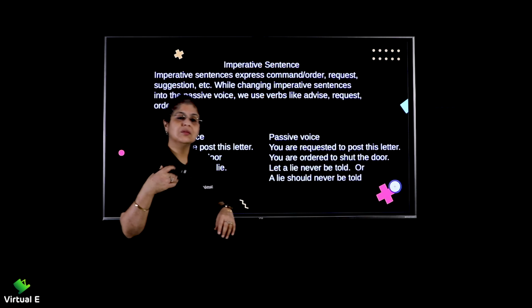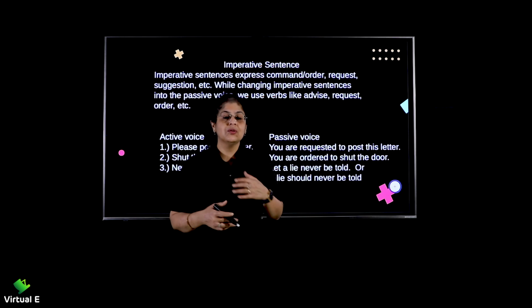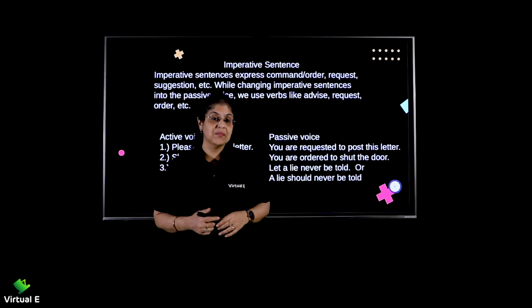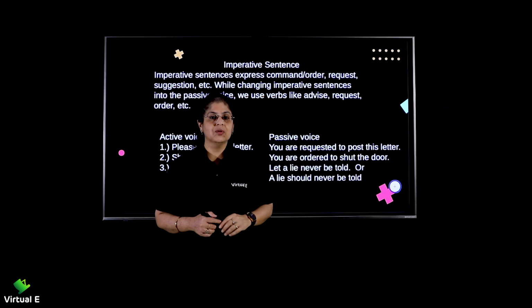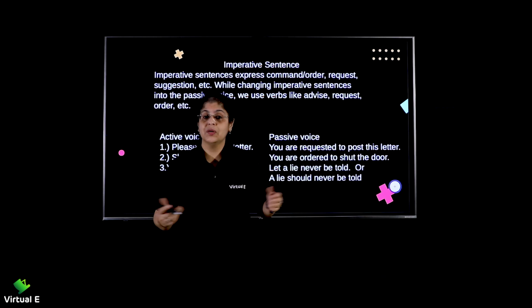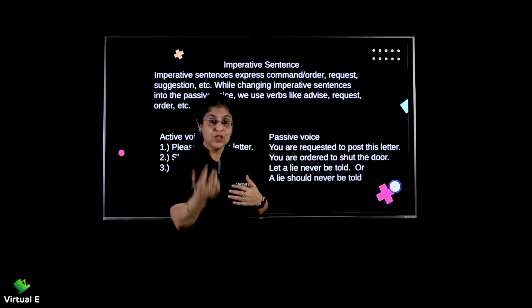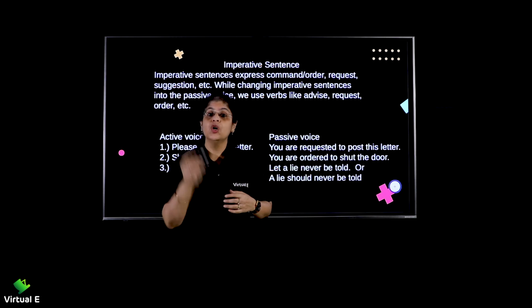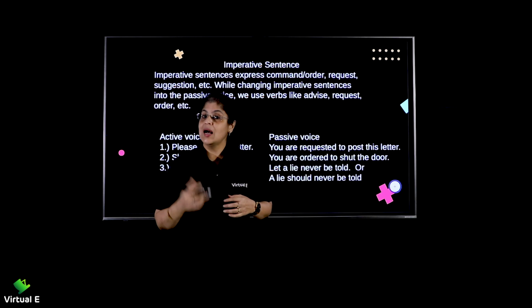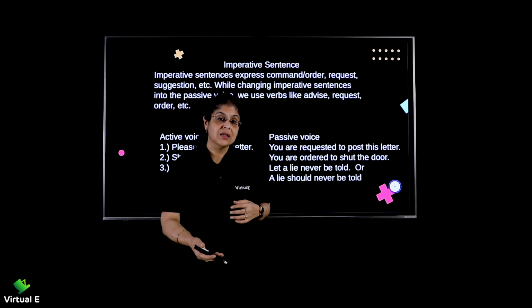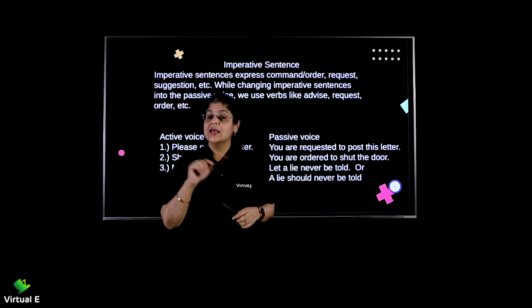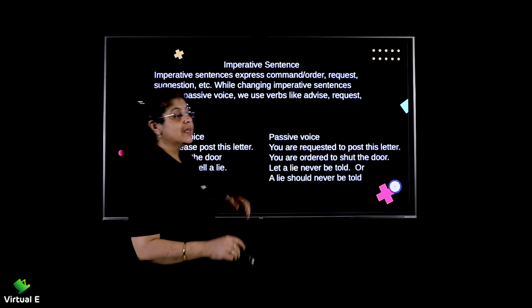Now, I'll give you just 2-3 sentences and you need to understand what I mean by an imperative sentence. Open the book, shut the door, watch the video, listen attentively. What did I tell you? I was talking to you. So I did not tell you, you watch the video, you listen attentively. No, I was giving direct commands. I was saying, watch the video, listen attentively. I was going on giving you commands, right? Those are imperative sentences. They don't have a subject in the beginning of a sentence.